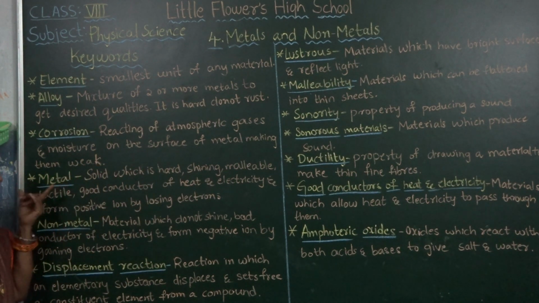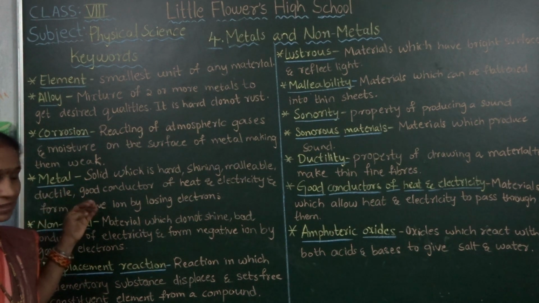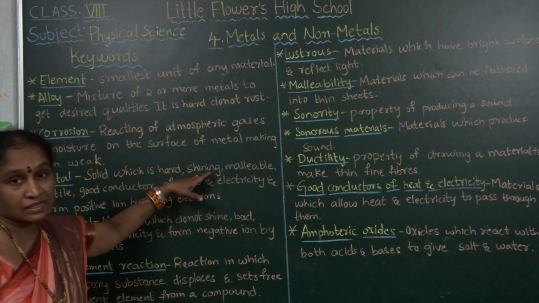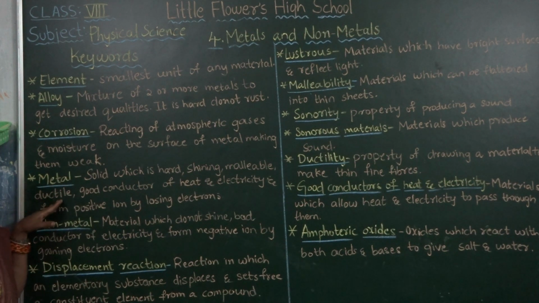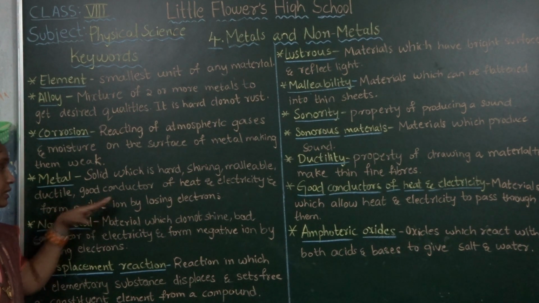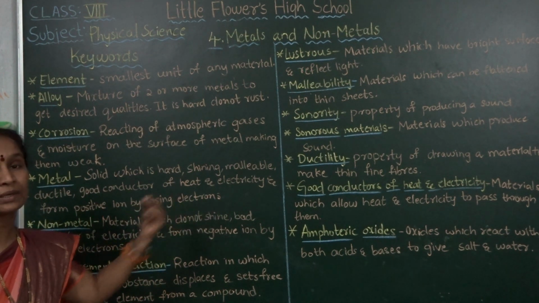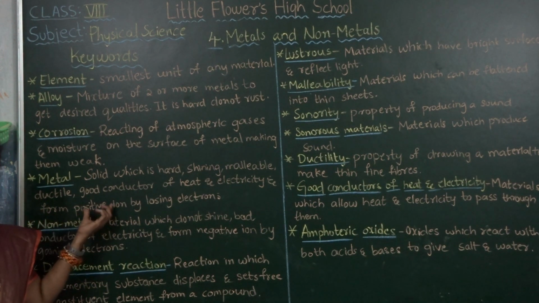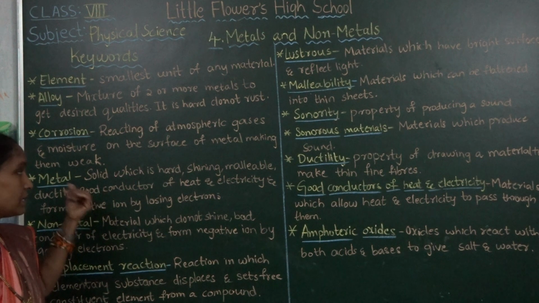Next one, metals. What are metals? Metals are solid substances, very hard and shining, which are malleable and ductile, good conductors of heat and electricity, and form positive ions by losing electrons. All metals exist in solid state.